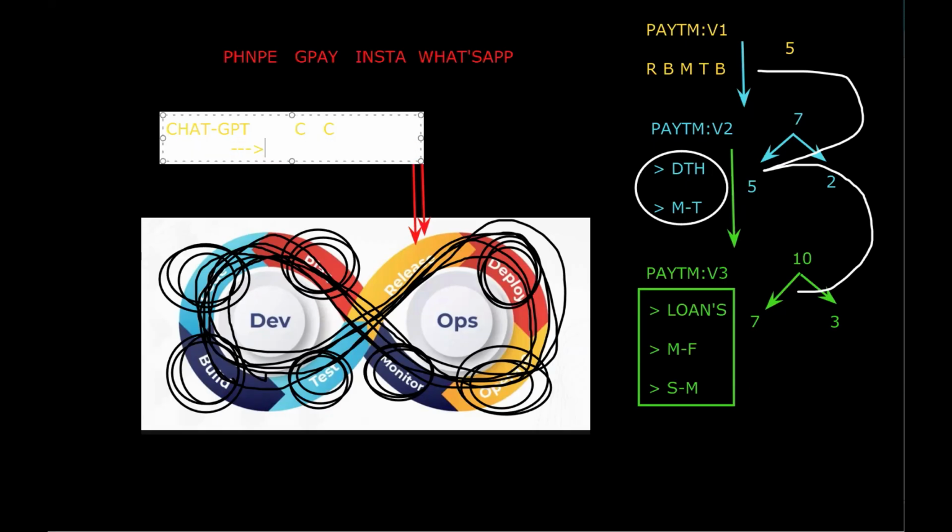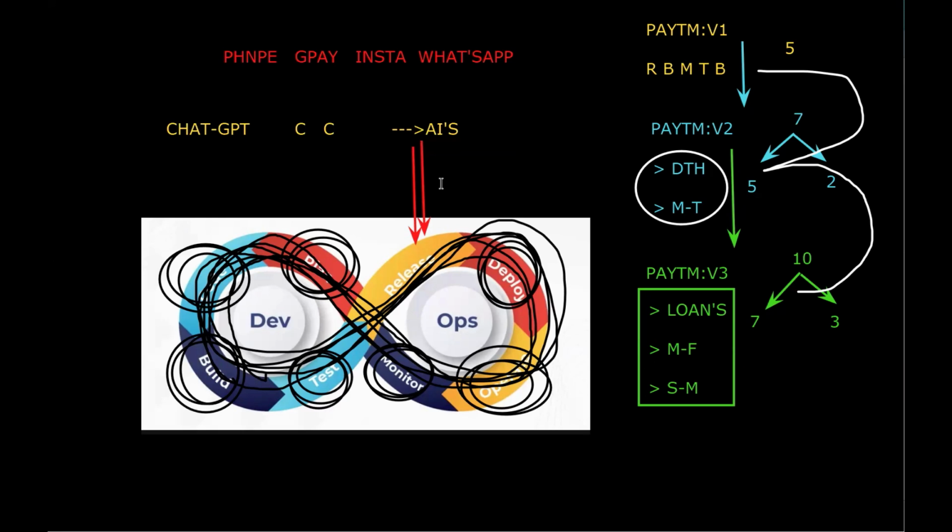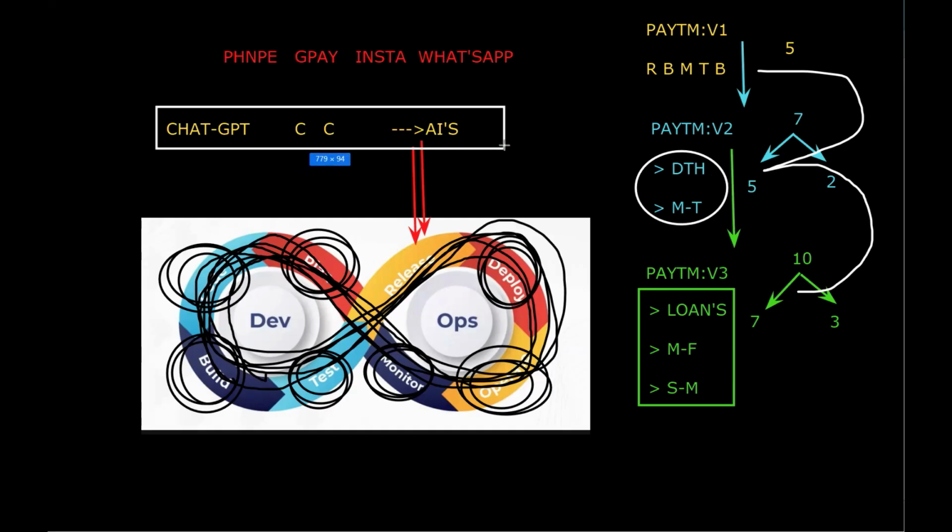These AIs are also handled by the DevOps team. Without DevOps, there is not even a single application in the market.